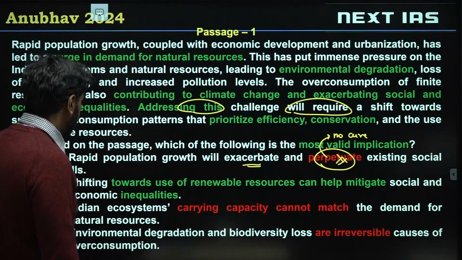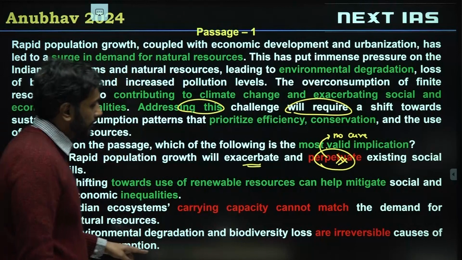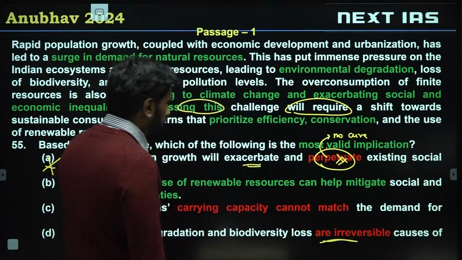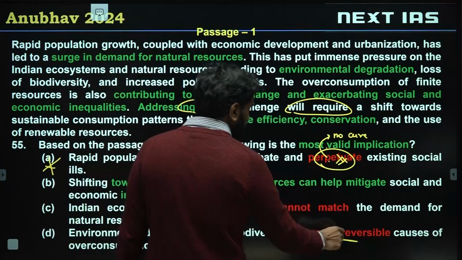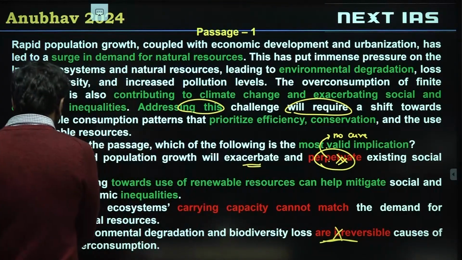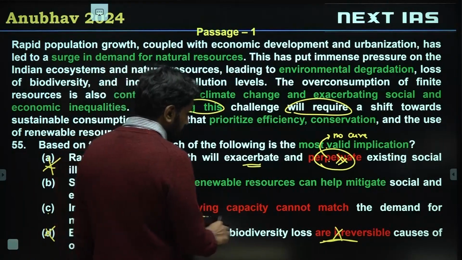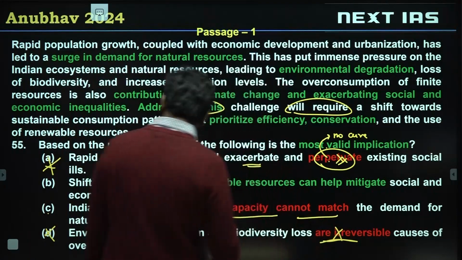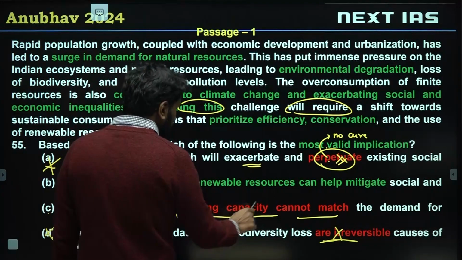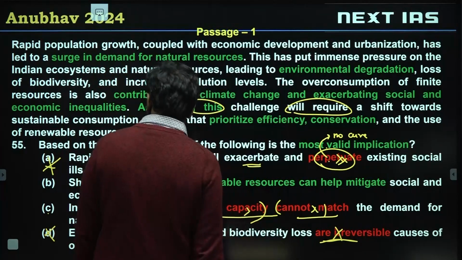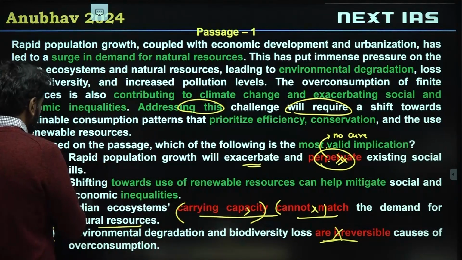A is invalid. D: environmental degradation and biodiversity loss are irreversible causes of overconsumption. So again, perpetuate jaise irreversible, same problem with both options. C: ecosystems' carrying capacity cannot match the demand for natural resources. Carrying capacity is not discussed in the passage. Cannot match, not discussed in the passage. Option C is invalid. We're left with B.